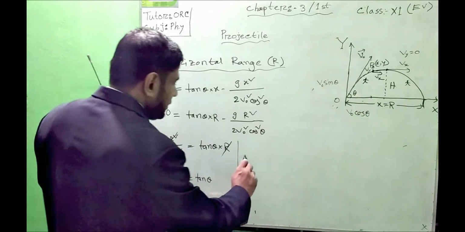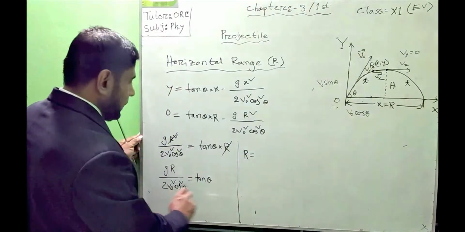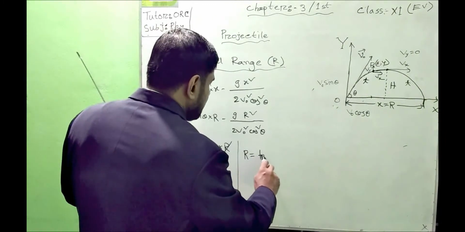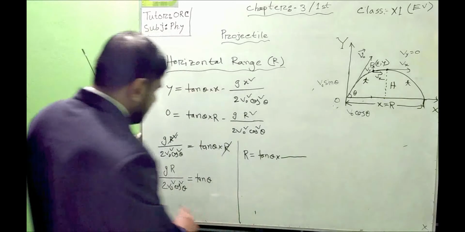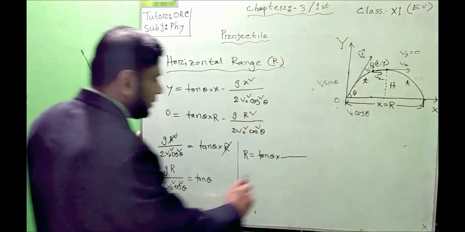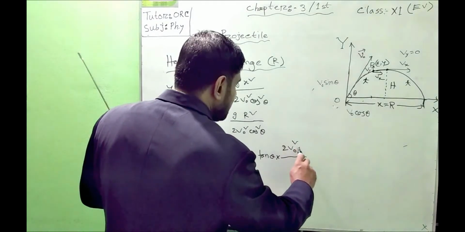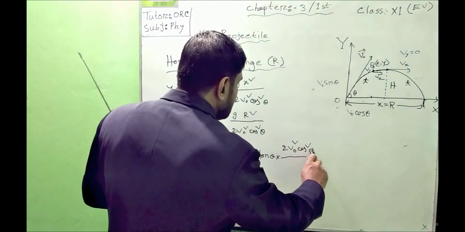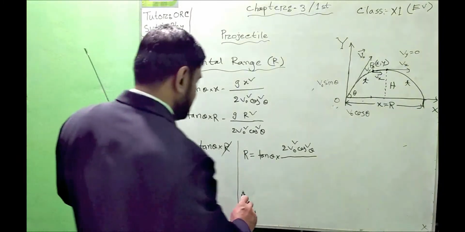Now let us exchange. Which will be the value of R here? R equals tan theta into, cross multiplying, 2 v naught square cos square theta, and g will be divided here.